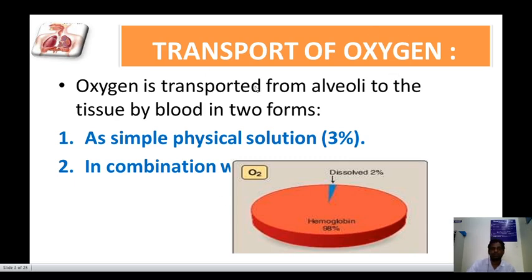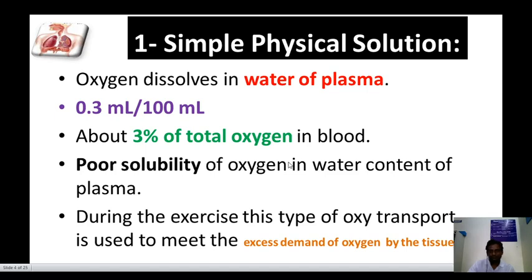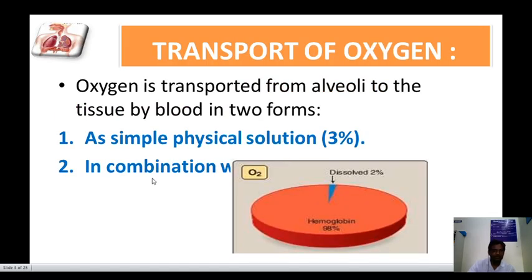Transport of oxygen. Oxygen is transported from the alveoli to the tissue by blood in two forms: as a simple physical solution, 3%, and in combination form.